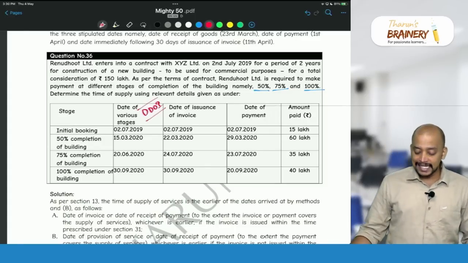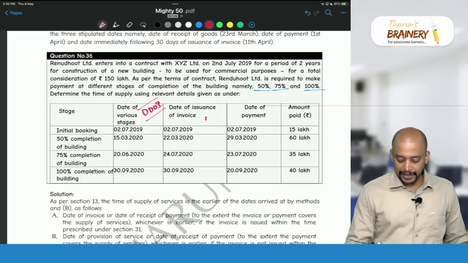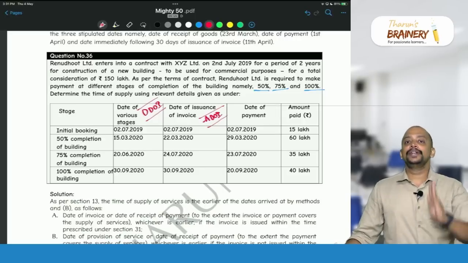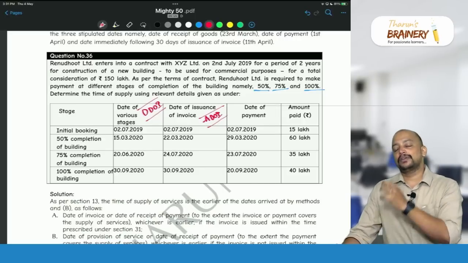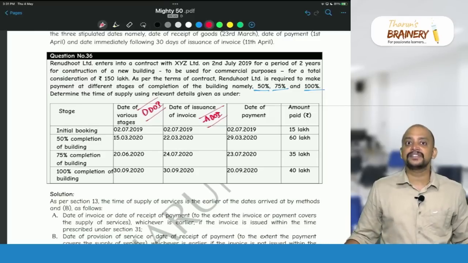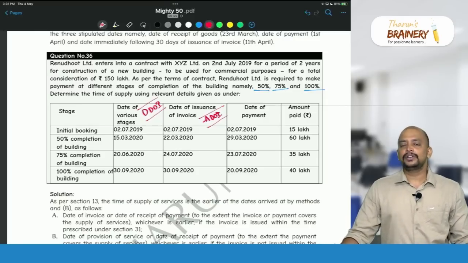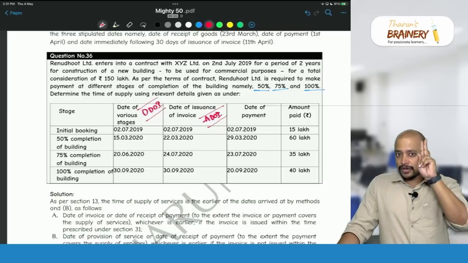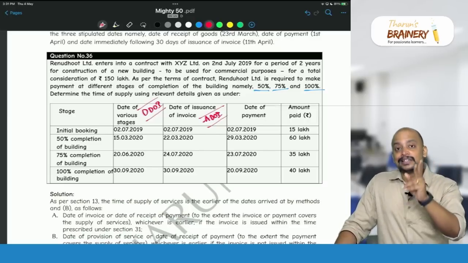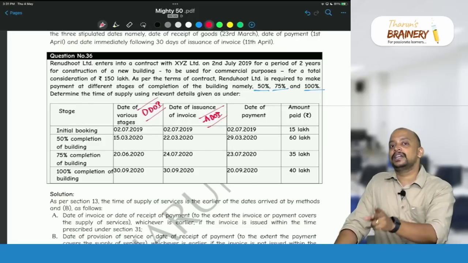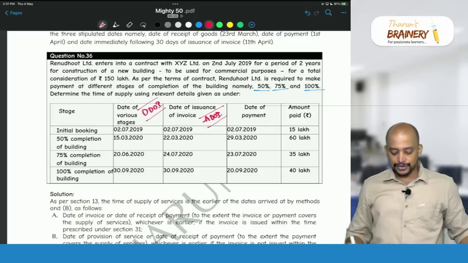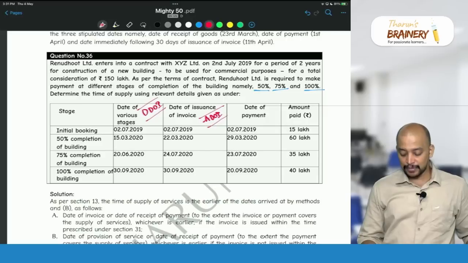Then what is the actual date of invoice? That is also clearly given. Now we are moving on to time of supply. So far what we have seen is the due date of invoice. Now, what is the time of supply in case of services covered under FCM? We need to check whether the invoice is given within the due date or not. If invoice is given within the due date, then invoice date or payment date, whichever is earlier, first case. So the invoice is given within the due date. So invoice date or payment date, whichever is earlier, both are the same.